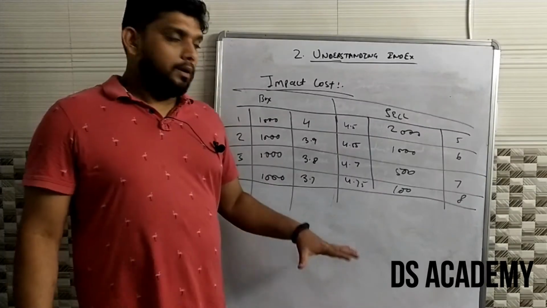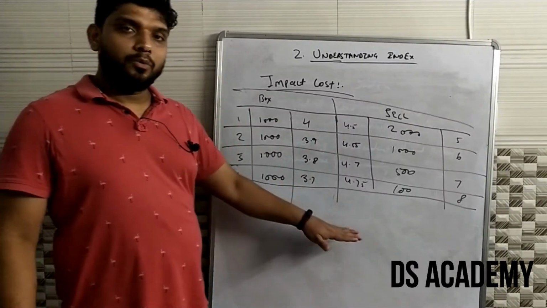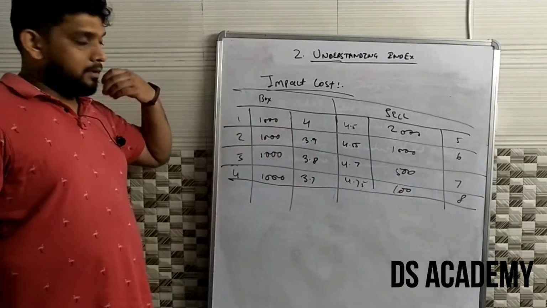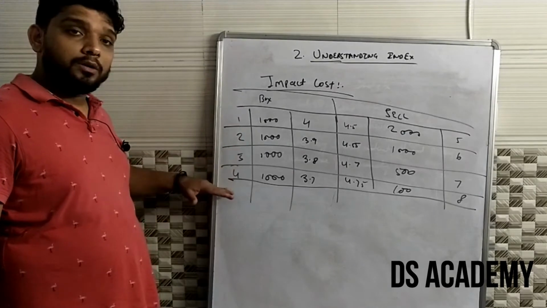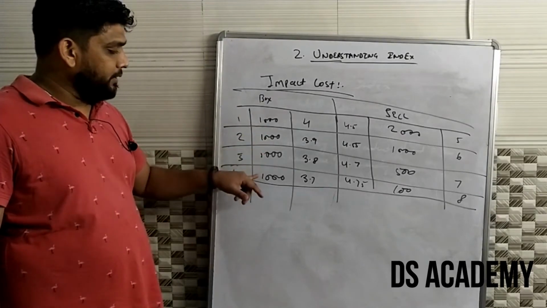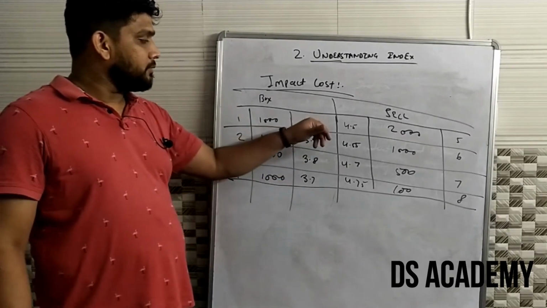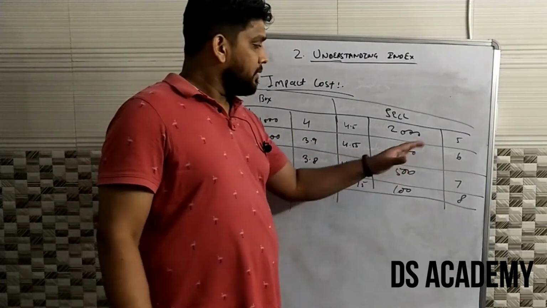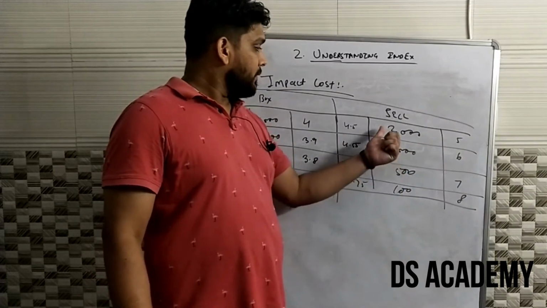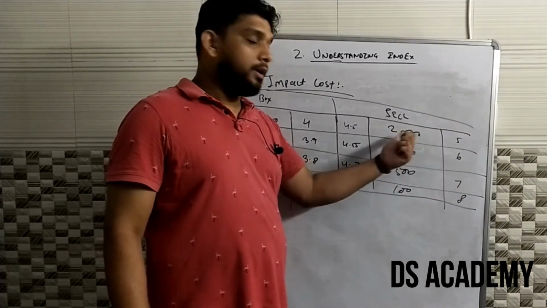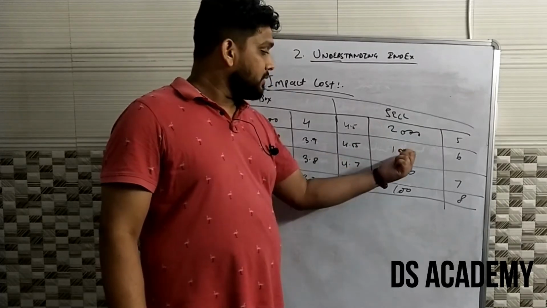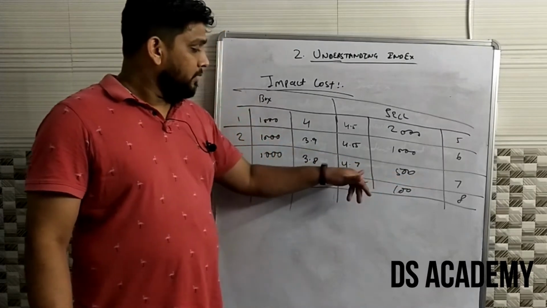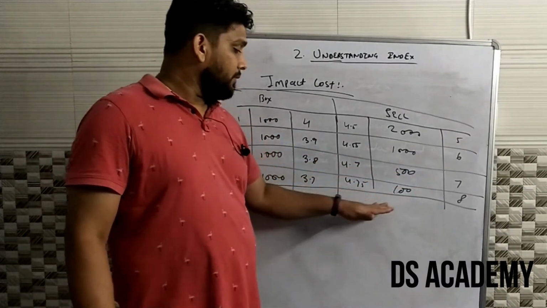Let's take an example. Here I have an order book. This side represents the buying orders. This side represents the sell orders. I have 4 buying orders for 1000 quantity each, placed at prices of 4, 3.9, 3.8 and 3.7. On the sell side, I have 4 orders. The first order is of 2000 quantity at a price of 4.5. The second is 1000 at a price of 4.55. The third is of 500 quantity at 4.7, and the next is 100 quantity at 4.75.